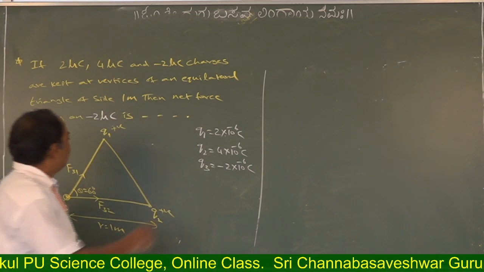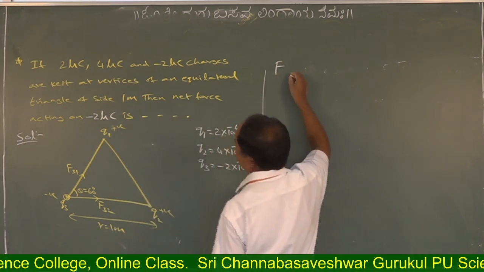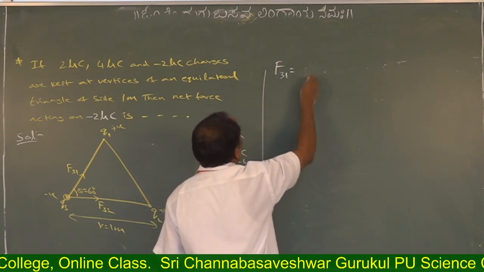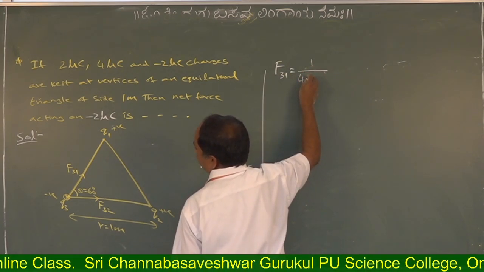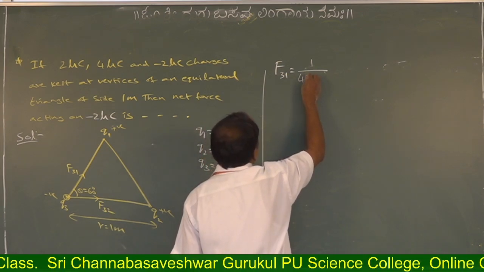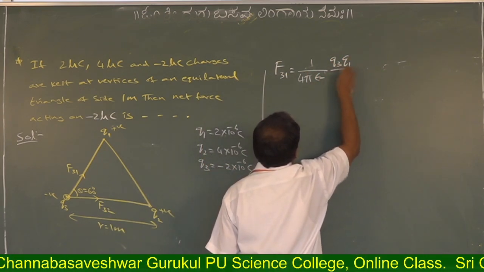So now try to tell what is F31. F31 is 1 by 4 pi epsilon naught Q3 Q1 by R square.